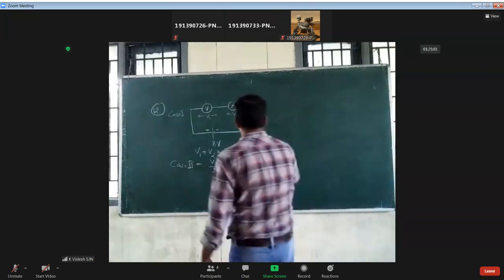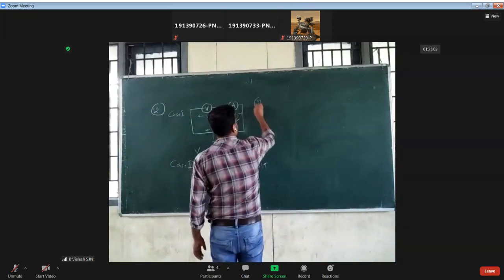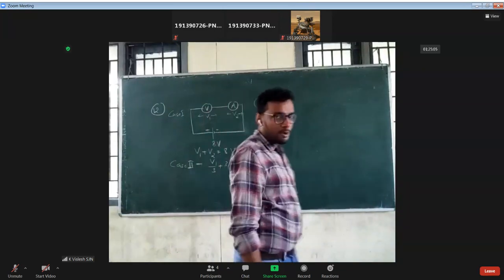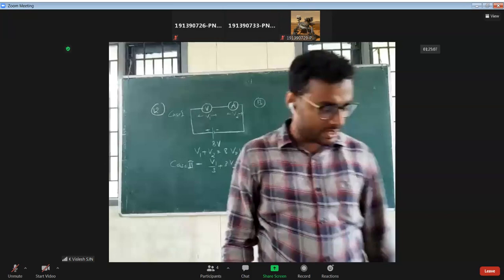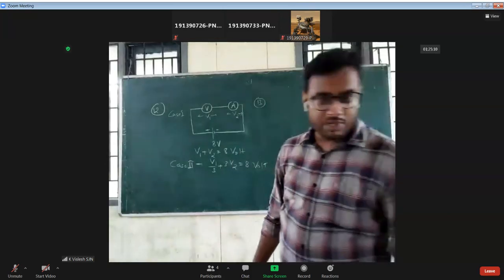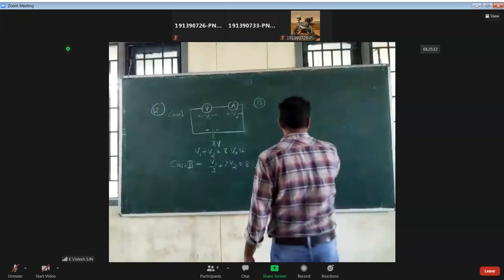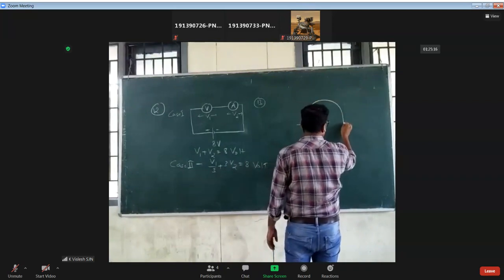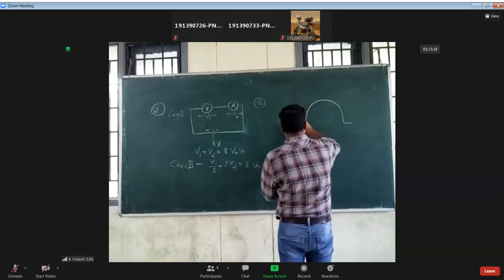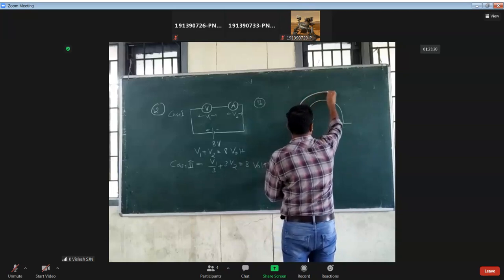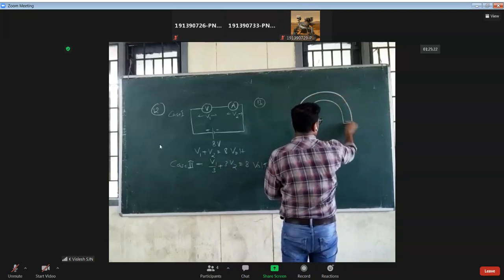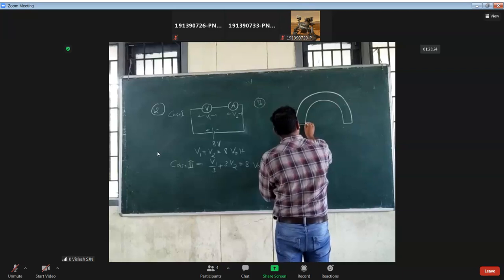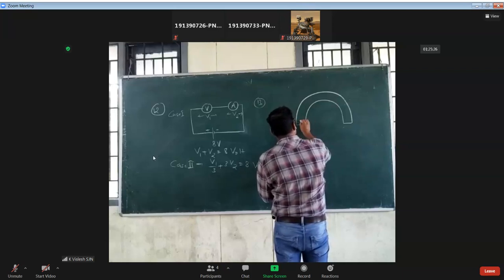Next, question number 13, about a toroid or simply torus. They have written it, so it is a half torus. I draw it only this way to make things simple. So there is a wire.